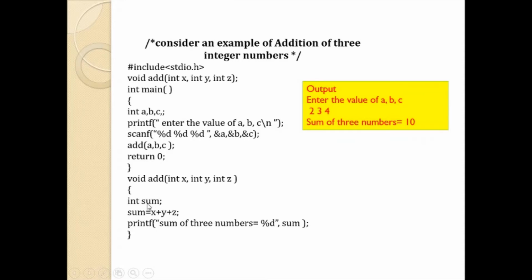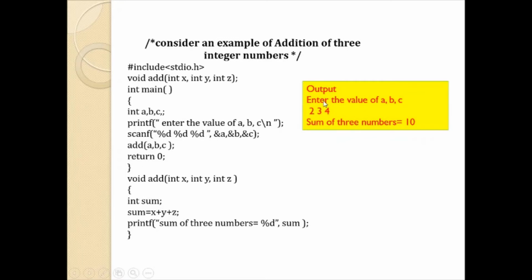Next, here you are declaring some variable. Here you are computing the addition x plus y plus z. The sum is computed and stored in that variable. Here, in this add function only, you are displaying the sum, that is, sum of three numbers is equal to sum. But here you are not returning any value to the calling function, that is the main function. So the control will be back to the calling function and here it is exiting.